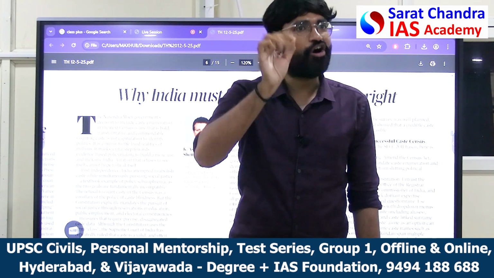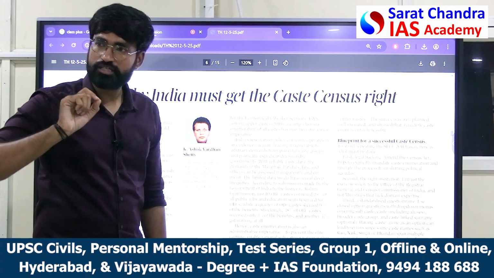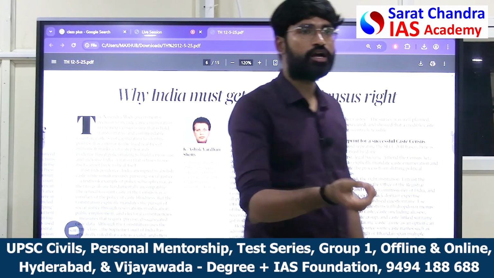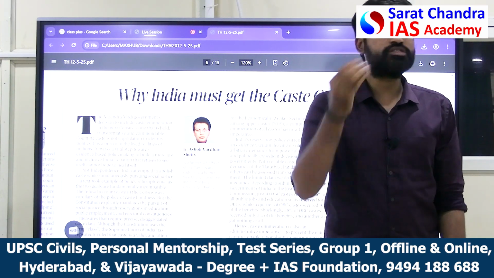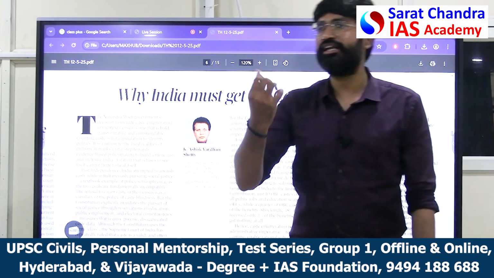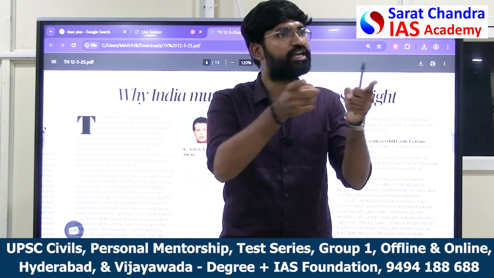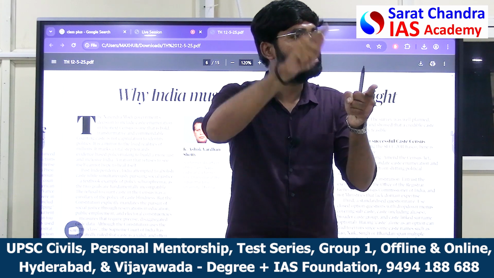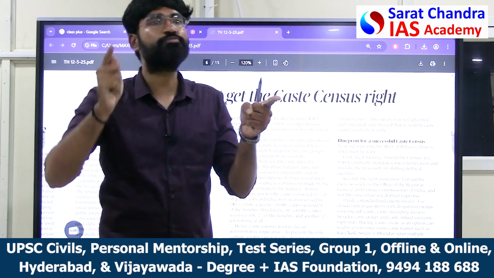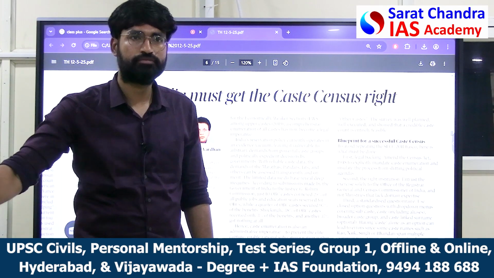So if I want to reduce the horizontal reservation, I need a caste census. In the caste census, along with my caste, the economic status will also be known. They'll ask me, what is your caste? I basically belong to OC. In the OC, what is your subcaste? What is your daily income? Monthly income? Yearly income? So now caste is linked with economic status. When you link caste with economic status, you can know whether this person is disadvantaged or not. That will help design the reservation policies properly. That's how caste census will help.